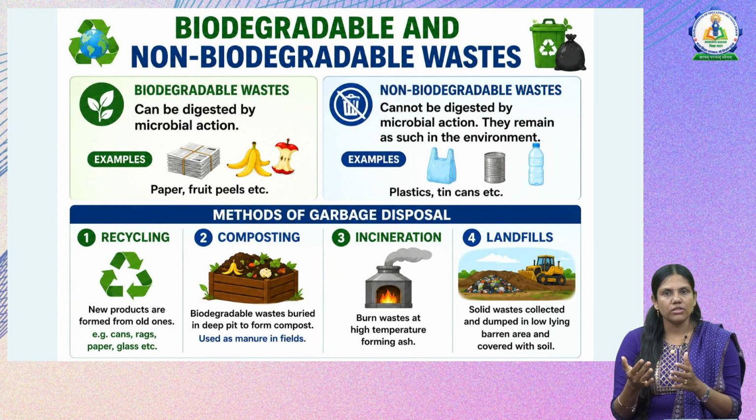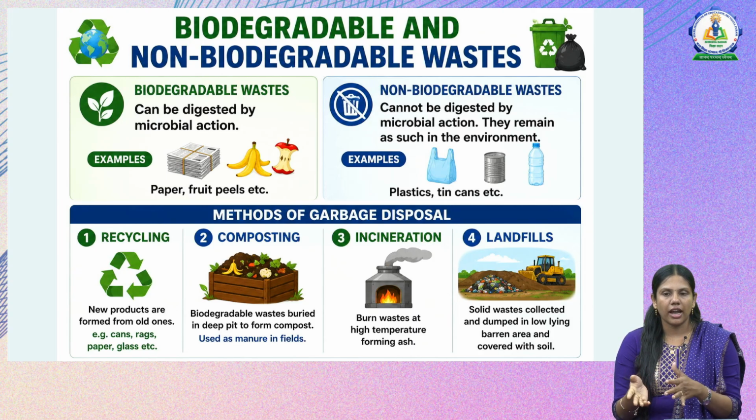That is called vermicompost. And next is incineration, which burns waste at high temperature forming ash. But we should also see what kind of gases are released during incineration. So we cannot use incineration when the burning gives very harmful chemicals or pollutants into the air.